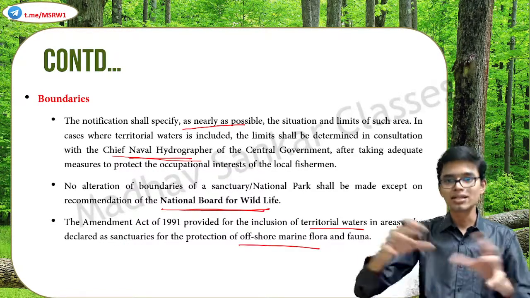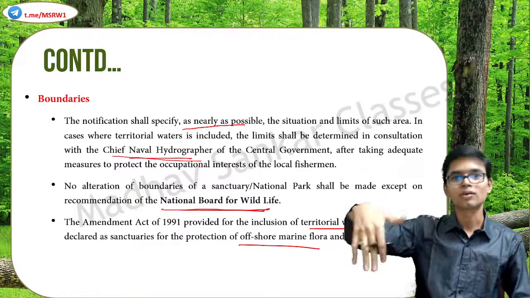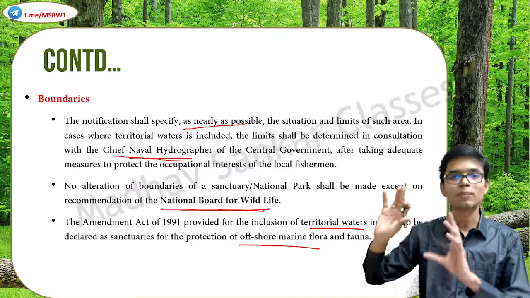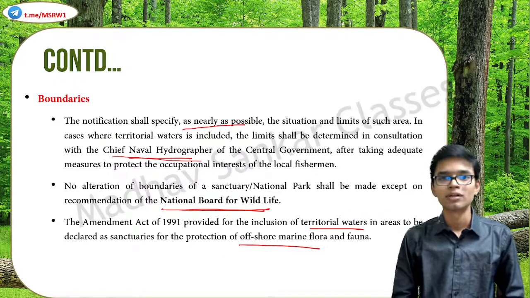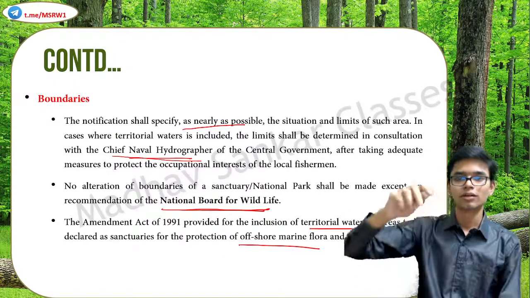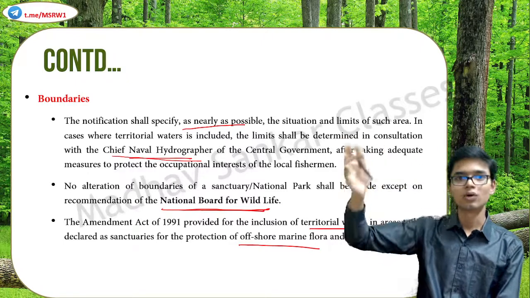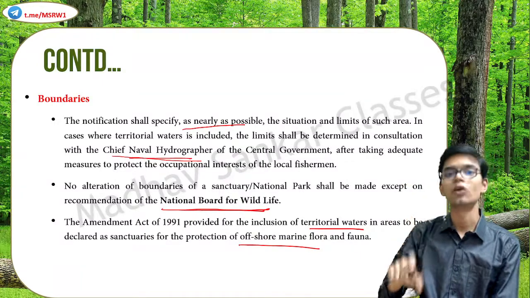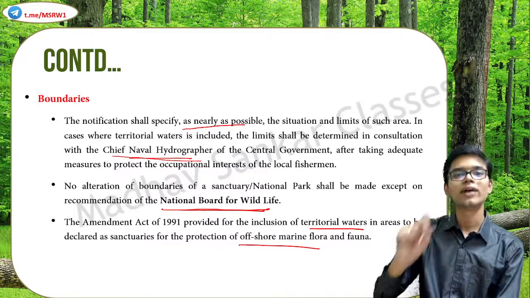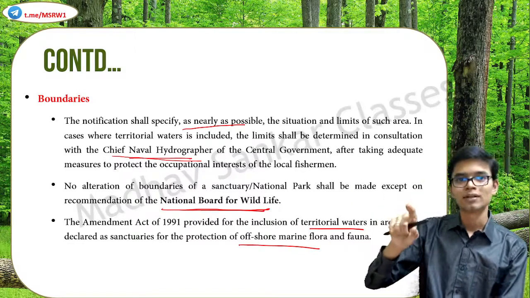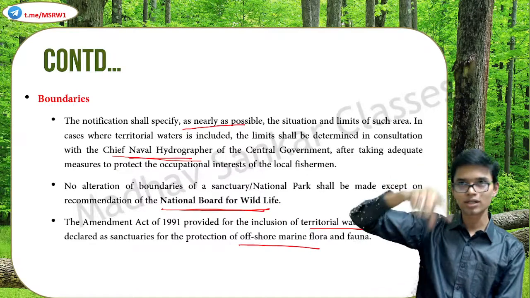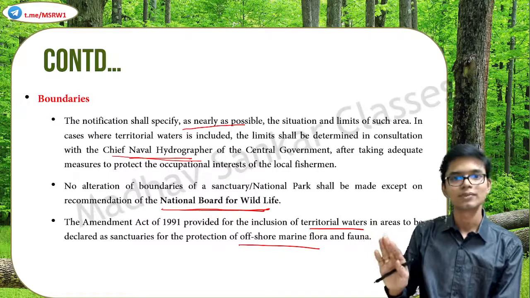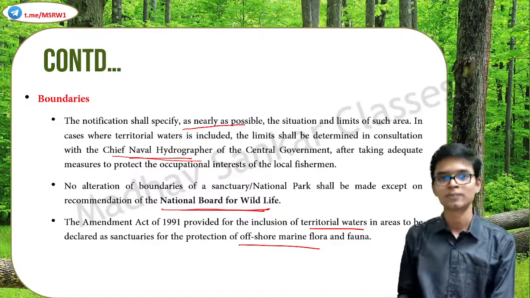Earlier, I told you that in certain cases, some territorial waters or ocean part also might come inside a national park or a sanctuary. This was made possible through an Amendment Act in 1991. I hope you know around 12 nautical miles from the coastal area of every country, that portion of the ocean is known as territorial water. And in the territorial water, the final jurisdiction is for that country. Okay, so for India, consider the water surrounding India, 12 nautical miles from its coast is basically India's only. Its territorial waters.